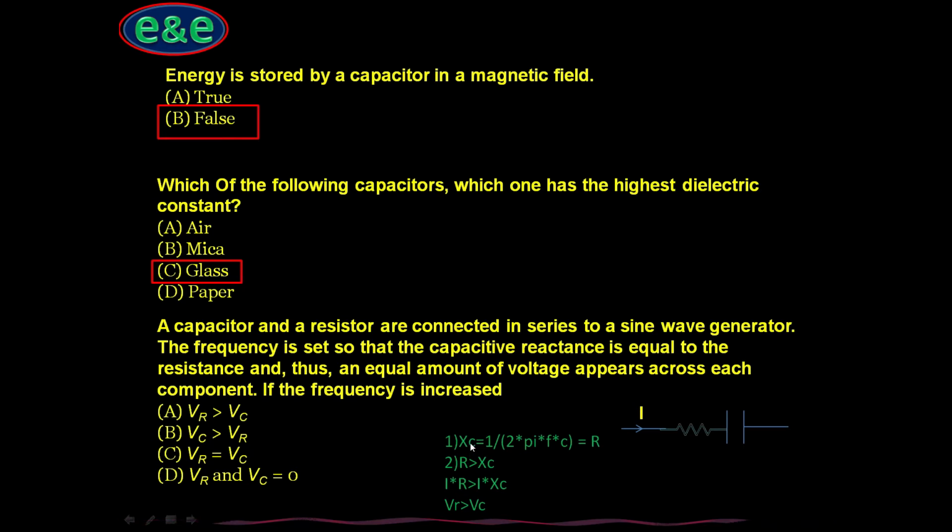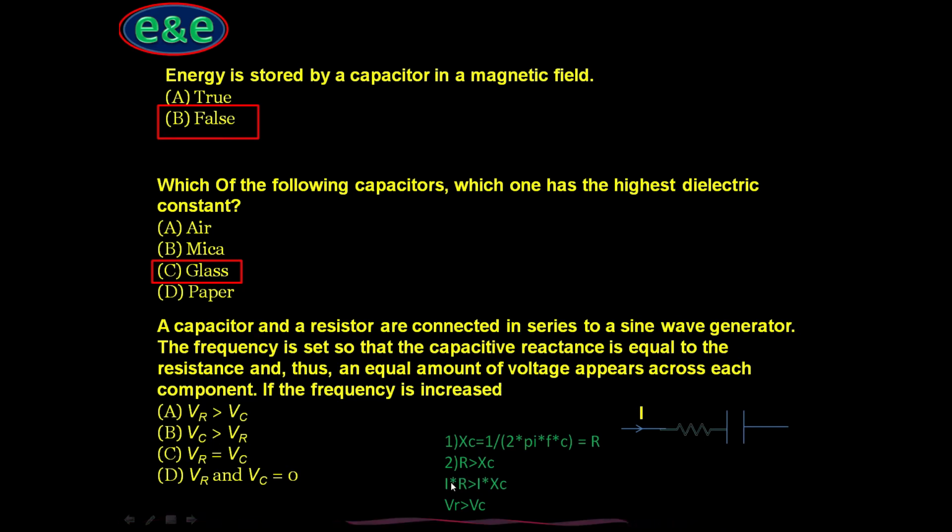You might be aware that capacitive reactance Xc equals 1 by 2 pi f C. At a particular instant it is equal to the resistance. After that the frequency is increased. Resistance is fixed, it never depends upon frequency. So R is fixed, but due to the increase of frequency, Xc has decreased.